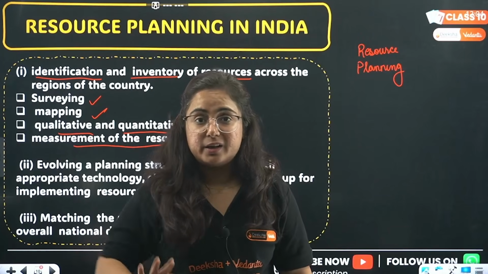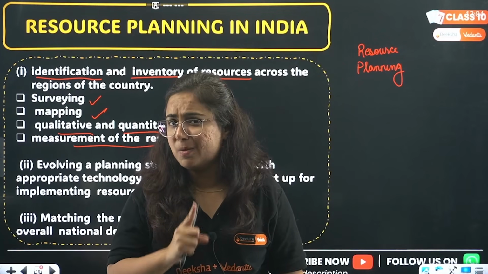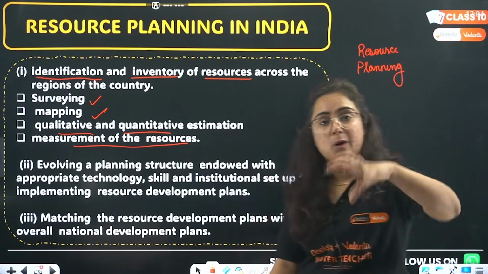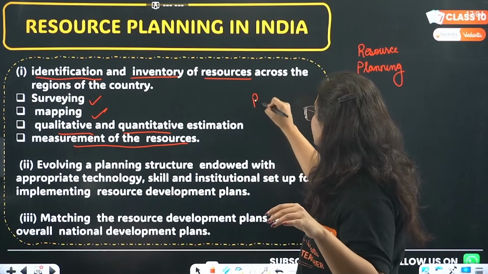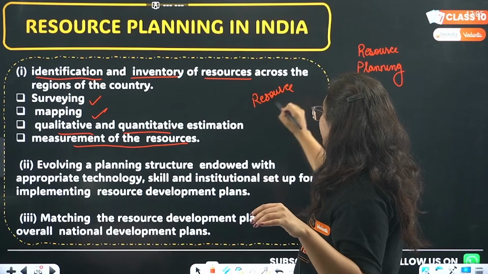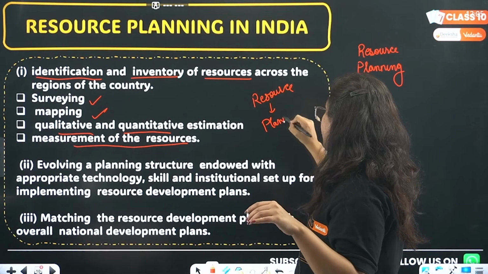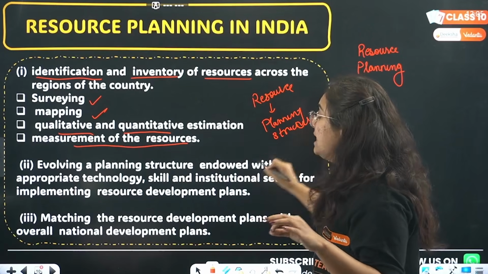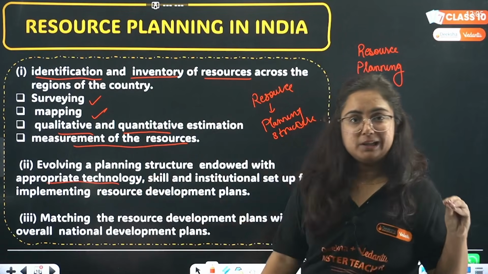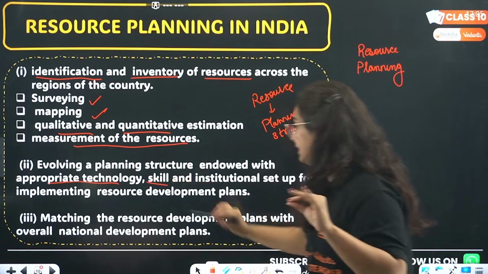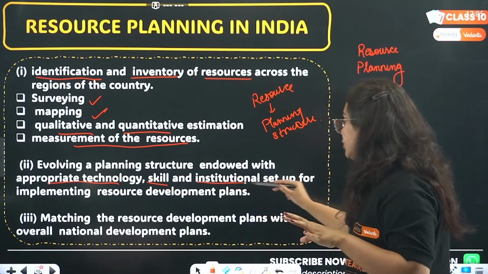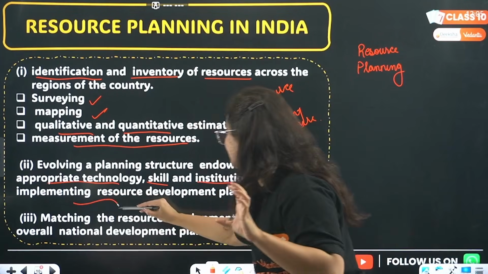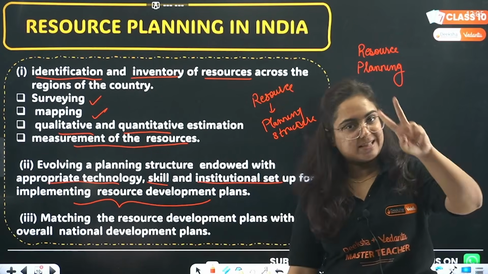Once you are aware how many resources are there in a nation, now you will make a planning structure, citing appropriate technology available in the country, skills available in the country, as well as the institutional setup in the nation, so that you can implement this plan very nicely. So the second step is done.